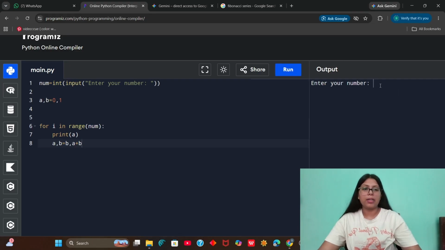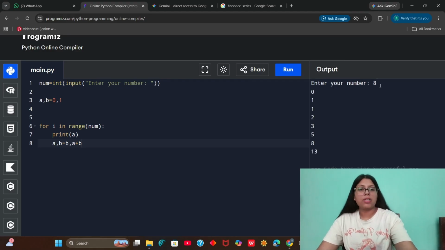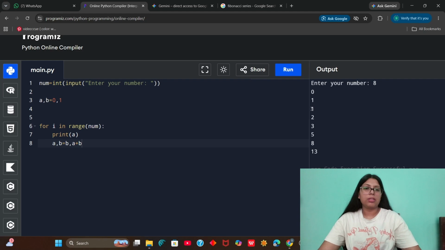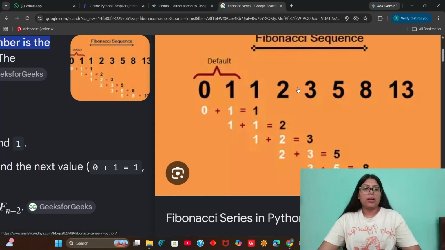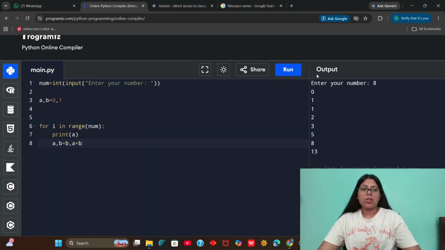So now if I print it, let me take the value 8. So yeah, the first value is 0, then 1, then 1 again, 2, 3, 5, 8, 13, just as how we know here. So what happens here?